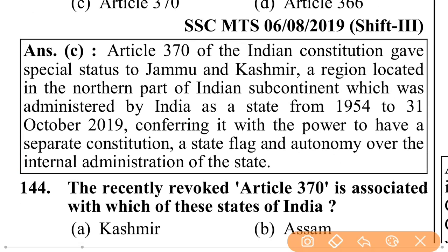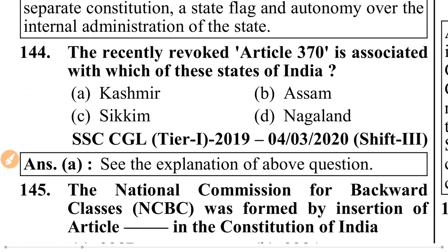Article 370 of the Indian Constitution gave special status to Jammu and Kashmir, a region located in the northern part of the Indian subcontinent, which was administered by India as a state from 1954 to 31 October 2019, conferring on it the power to have a separate constitution, a state flag and autonomy over the internal administration of the state. The recently revoked Article 370 is associated with which of these states in India? Kashmir.